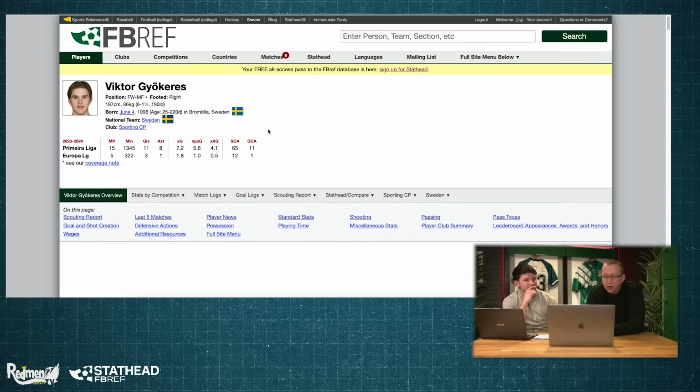Don't know about you. Yeah, I've heard his name before, but only because we look at Sporting and Benfica mainly for the defenders, and those types of players. But he's currently got 11 goals and 8 assists in 15 Premier League things. So he's overperforming his XG as well, which is again something that's very good. He's got 7.2 XG, but he scored 11 goals.